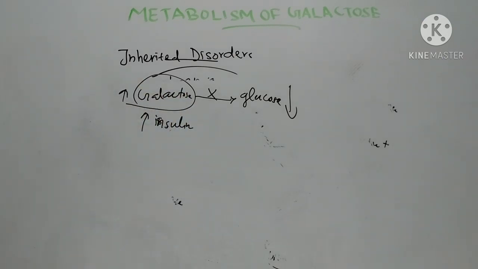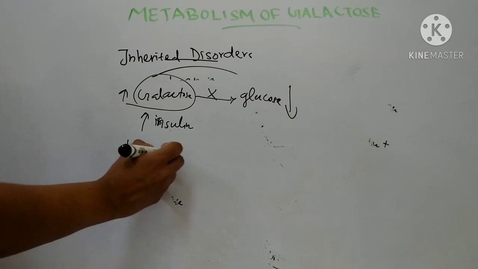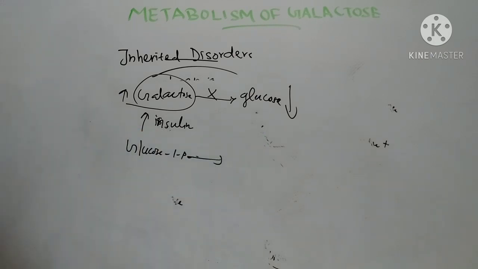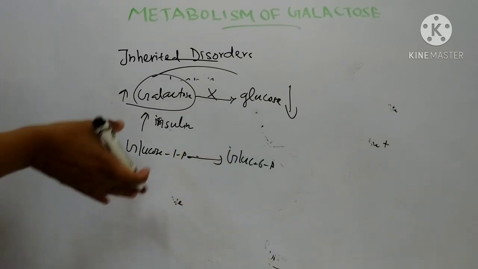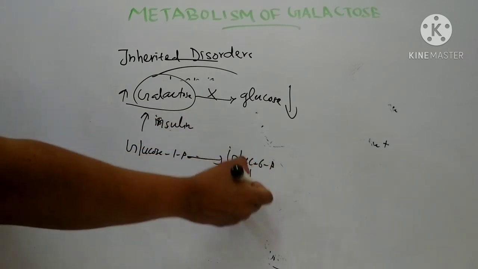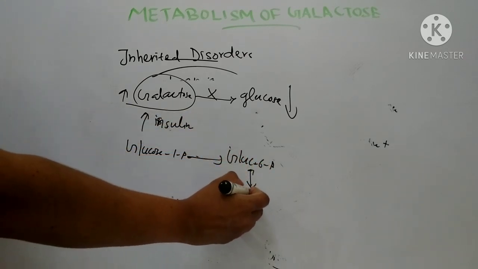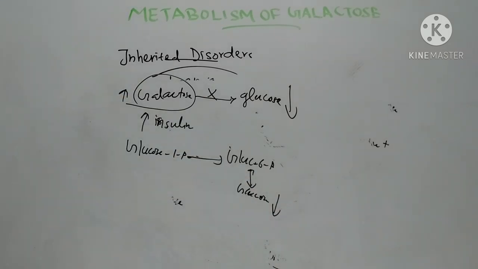This also lowers glucose. Then galactose 1-phosphate inhibits the phosphoglucomutase enzyme, which converts glucose 1-phosphate to glucose 6-phosphate. So this reaction cannot take place because phosphoglucomutase is inhibited. From glucose 6-phosphate, glucose is formed, so this reaction cannot occur. Consequently, glucose level decreases. That is in case of infants.